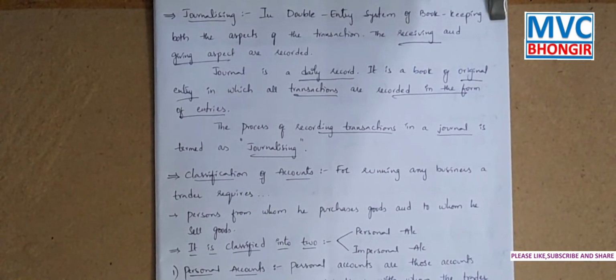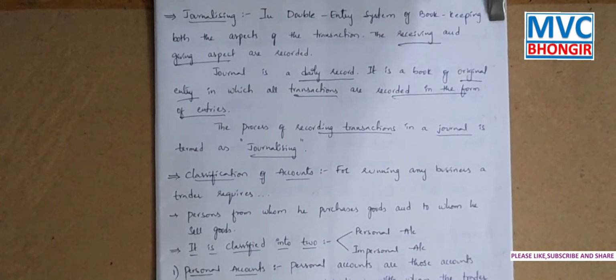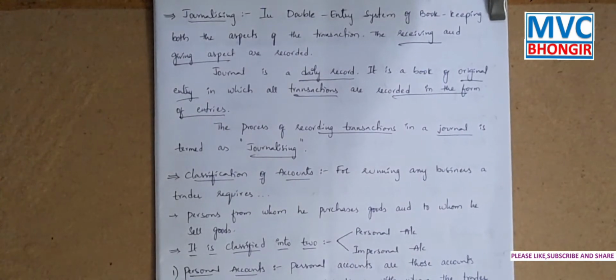So for writing the journal entries, we should learn the classification of accounts and the rules of the double entry system. For writing the journal entries, we should have the knowledge. That means the accountant should have the knowledge about the classification of accounts.